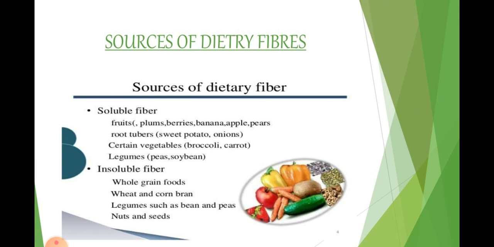And when we are talking about legumes, then beans and peas, nuts and seeds, these all are sources of insoluble fiber. That means they contain insoluble fibers. Hence, we can say that whole grain foods, wheat and corn bran, legumes such as beans and peas, nuts and seeds contain insoluble fiber.